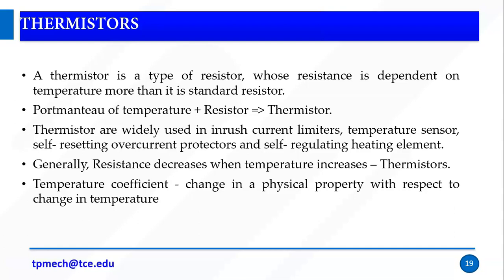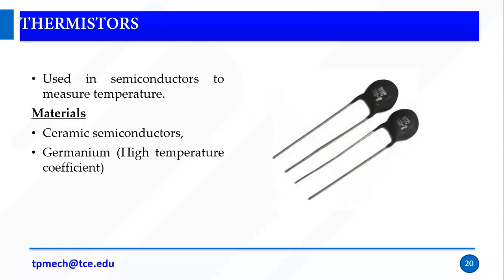A better example is normal resistance. If it is a hard, solid piece, you cannot bend it because it is rigid. If you increase the temperature of the body, the resistance changes. The temperature coefficient is the change in a physical property with respect to the change in temperature. This is used in semiconductors to measure temperature. This is the industrial representation of some thermistors. Materials are ceramic semiconductors or germanium. With a high temperature coefficient, we can use germanium.